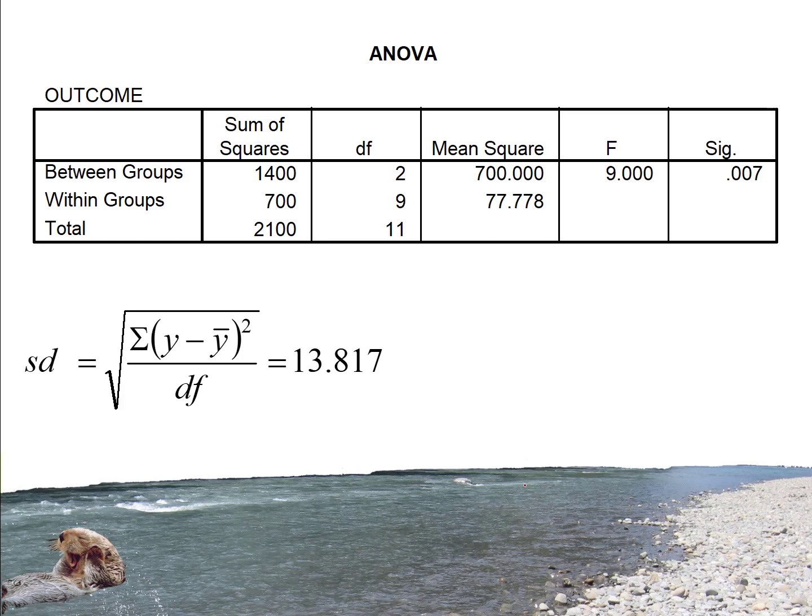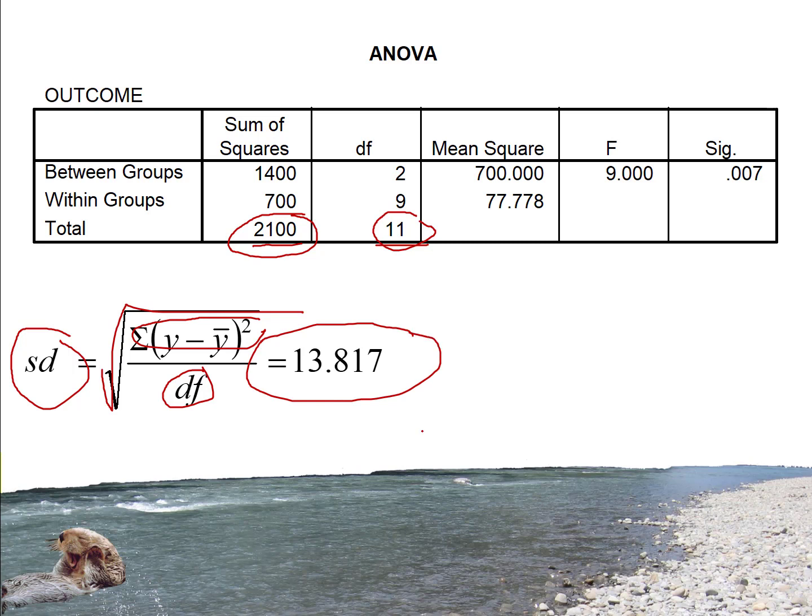But before we do, I want to call attention to a few things in this ANOVA table that we can calculate. As in previous units, I often like to give results of an ANOVA table, then ask you to calculate things based on what's in that table. For example, given results of this table, we could calculate the standard deviation of the outcome variable y. The variance of y is the sums of squares divided by degrees of freedom. We have the sums of squares of y right here, and the degrees of freedom right there. So 2,100 divided by 11 would give us the variance, and if we take the square root of that, we have our standard deviation of 13.817.